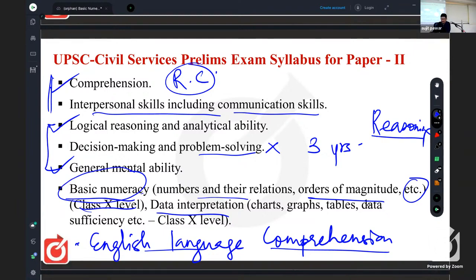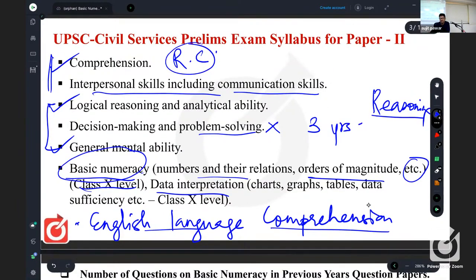In bracket, we are told graphs, charts, tables, data sufficiency, etc. That is also from class 10 level. So when you analyze this syllabus, you will find nowadays, as I told you, 3 parts, of which one is RC, reading comprehension, second is reasoning, and third one is maths, you may say.